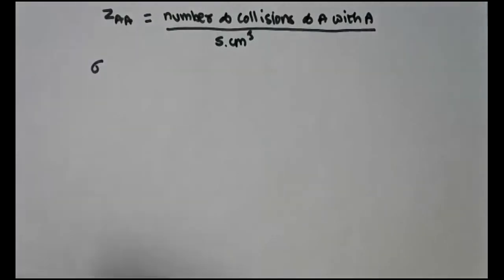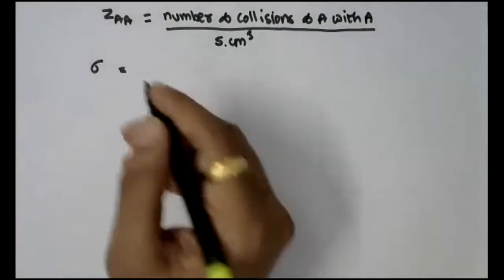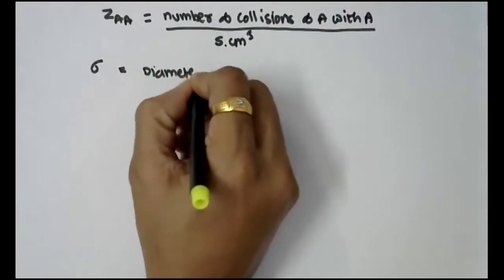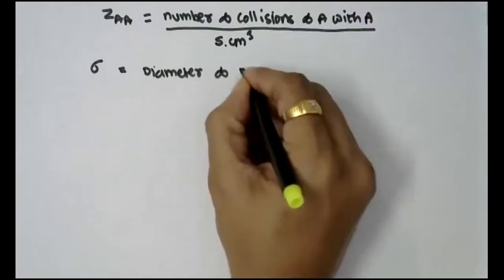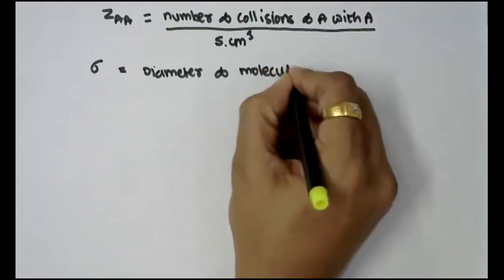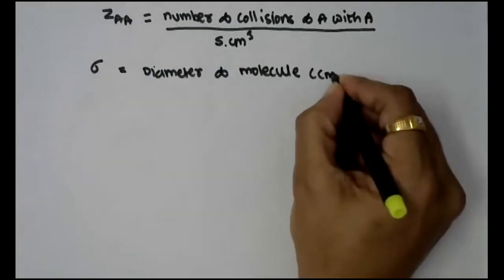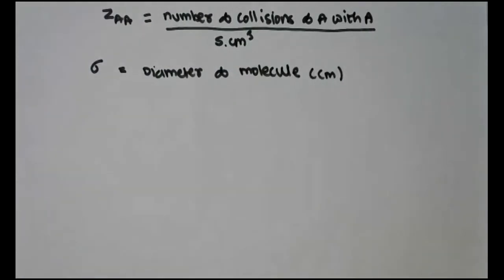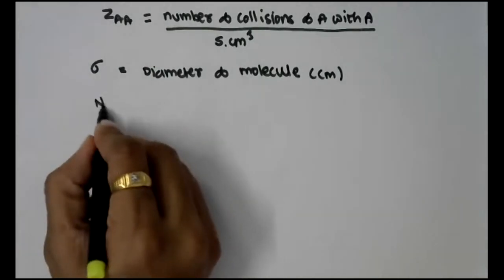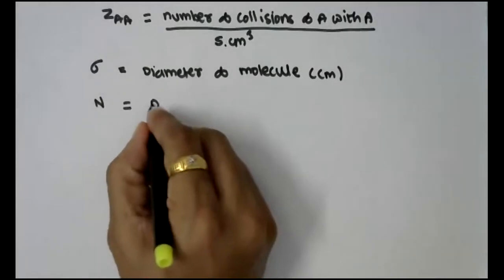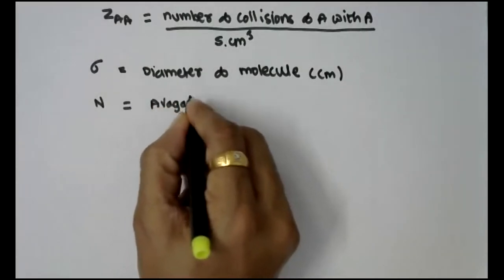Sigma is equal to the diameter of the molecule expressed in centimeter. Then N, capital N, is equal to Avogadro's number.